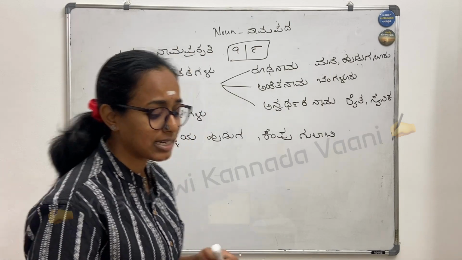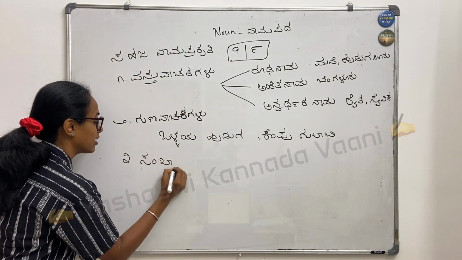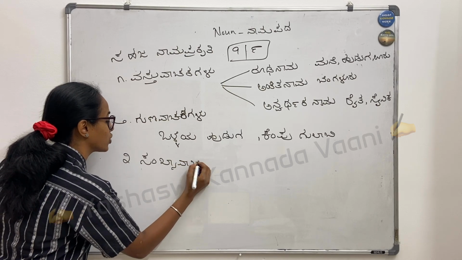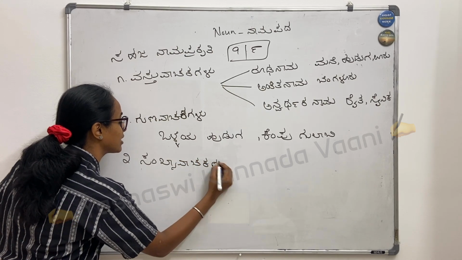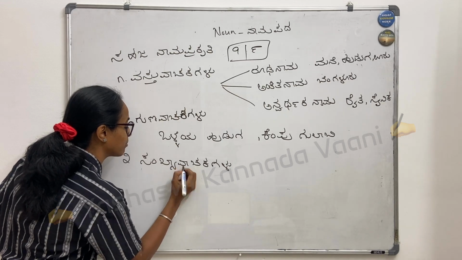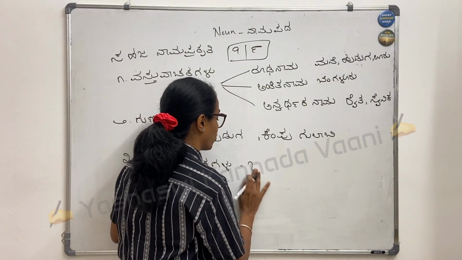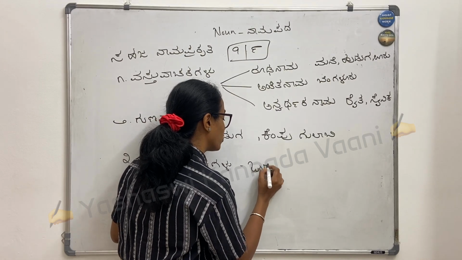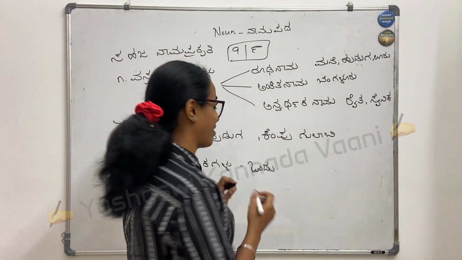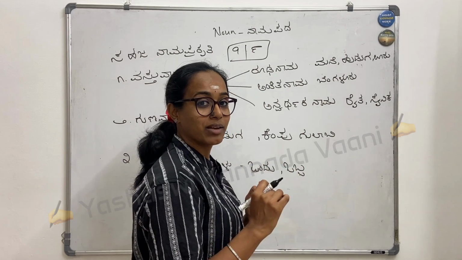And the next one, that is Sankhya Vachaka. Sankhya means the number. So it's very simple, direct. So I have a number. Vandu balehannu, one banana. Obba huduga, a boy.